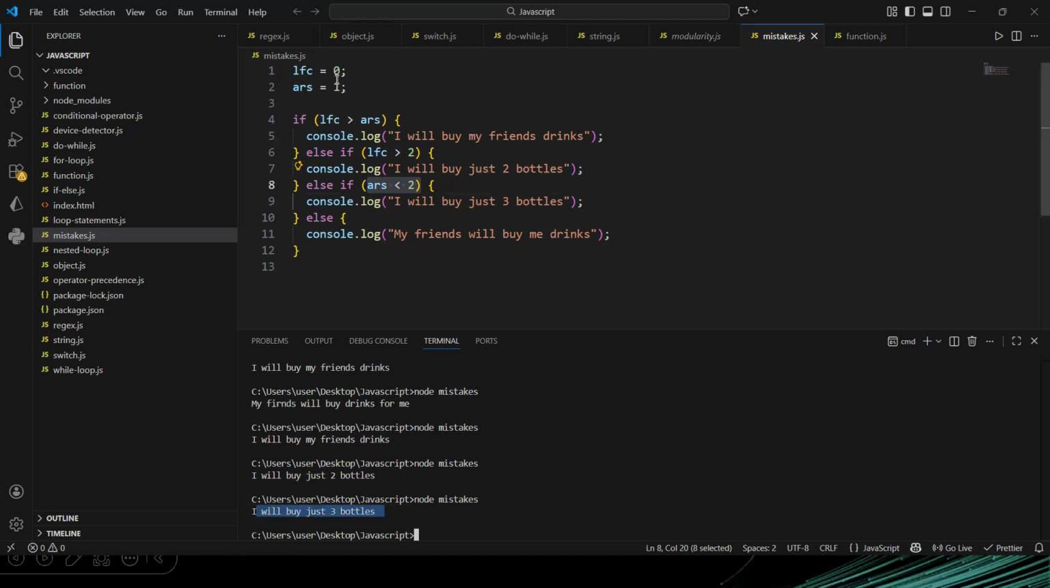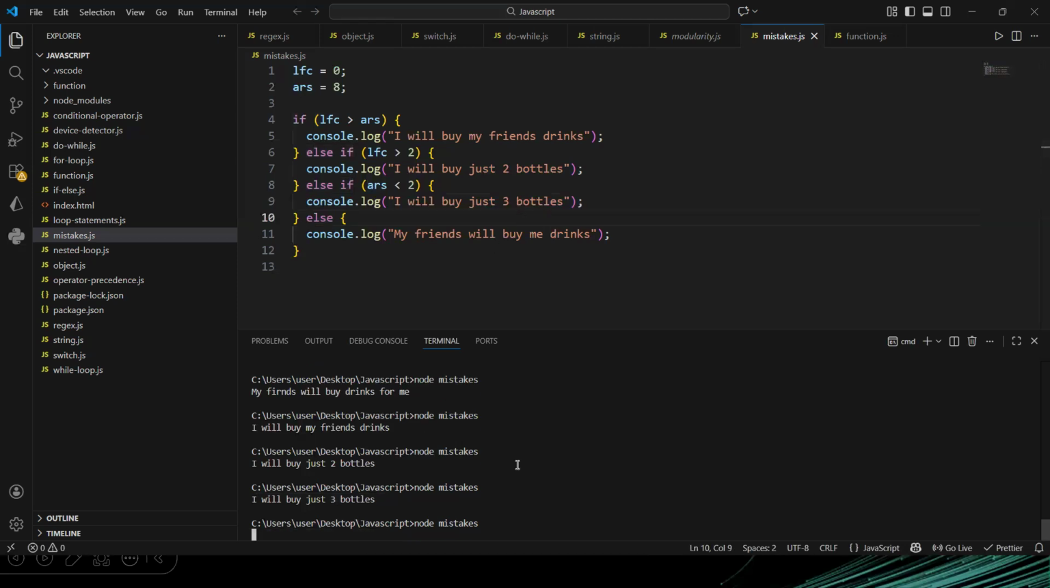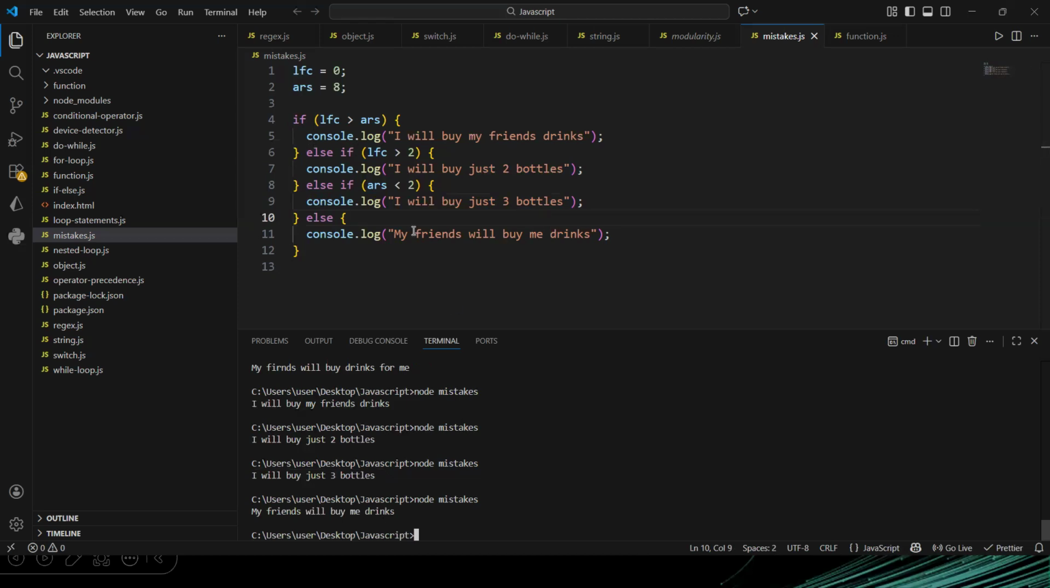But if none of this is true, say Arsenal scored 8, that means Liverpool is not greater than 2, Liverpool is not greater than Arsenal, and Arsenal is not less than 2. That means my friends will buy me drinks. So it will fall down to the else. Every other condition was not met, so it falls down to the else statement. So I will save and then run. You see, my friends will buy me drinks because it fell down to the else part.